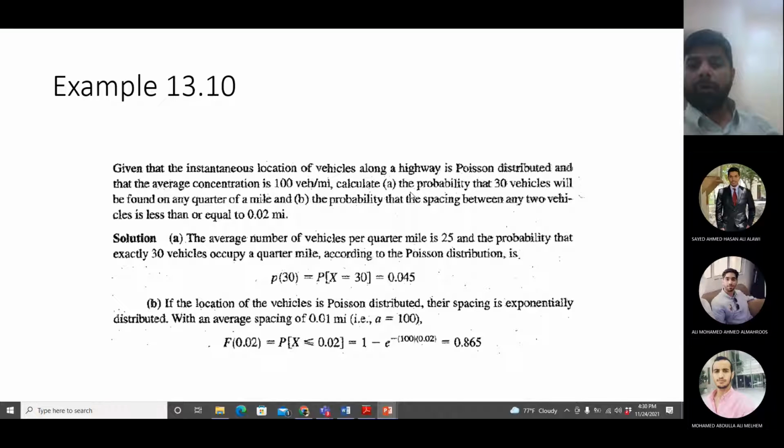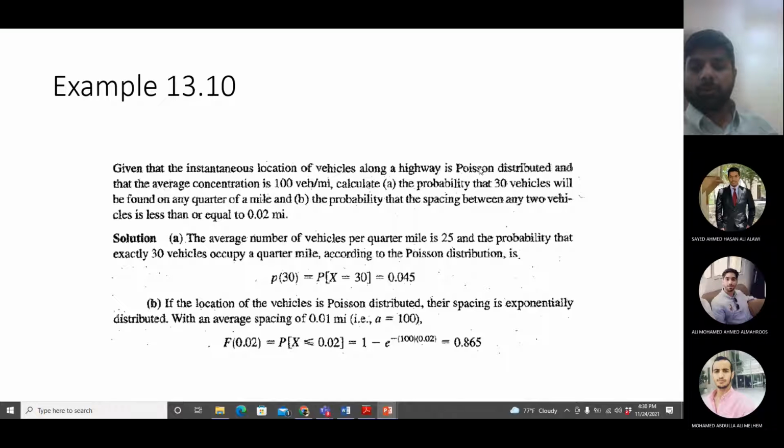We have to calculate the probability that 30 vehicles will be found on any quarter of a mile, and the probability that spacing between any 2 vehicles is less than or equal to 0.02 miles. The first part is about the number of vehicles itself, the concentration itself, which follows a Poisson distribution.